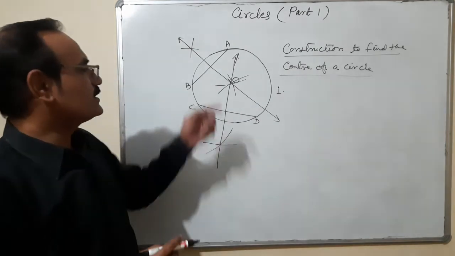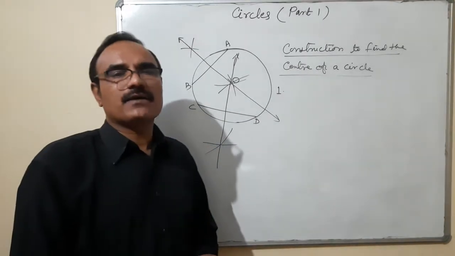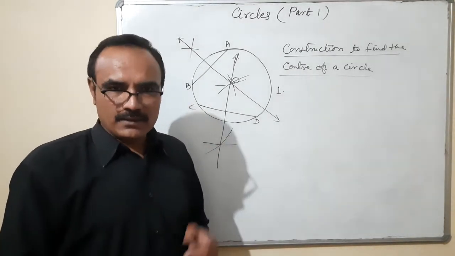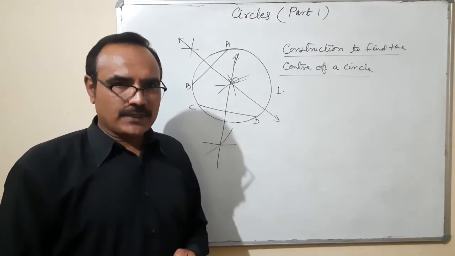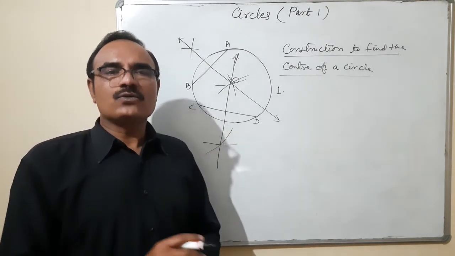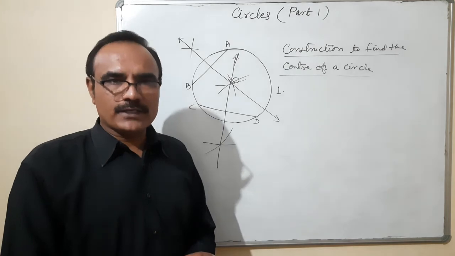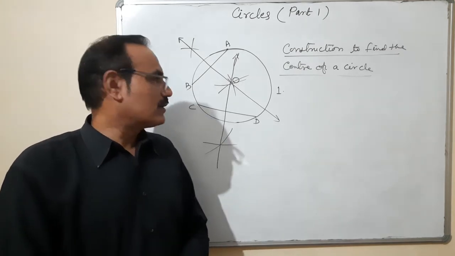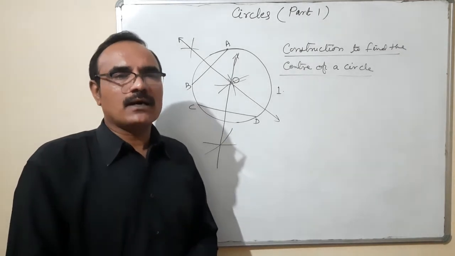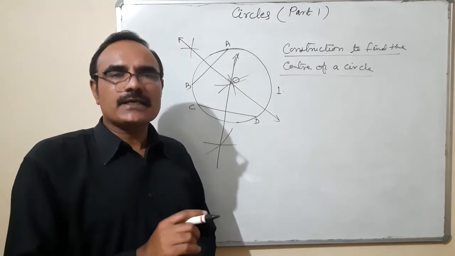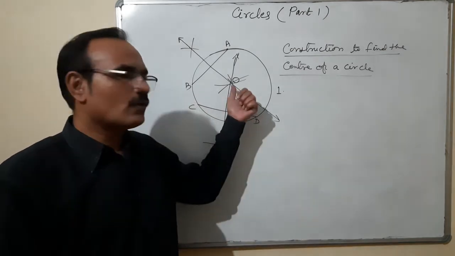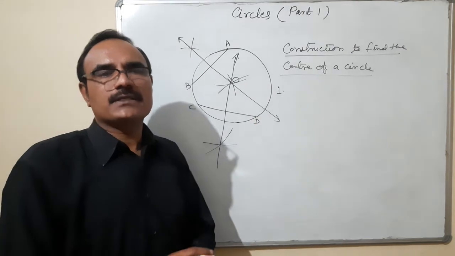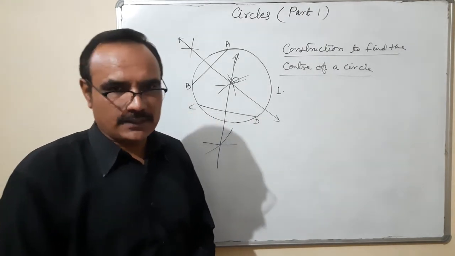So this is the procedure by which we find the center of a circle when the center is not given. Only 3 steps are needed. Draw two non-parallel chords on a circle. Second, draw the perpendicular bisectors of these two chords, intersecting each other at point O, and that point O will be considered the center of the circle.